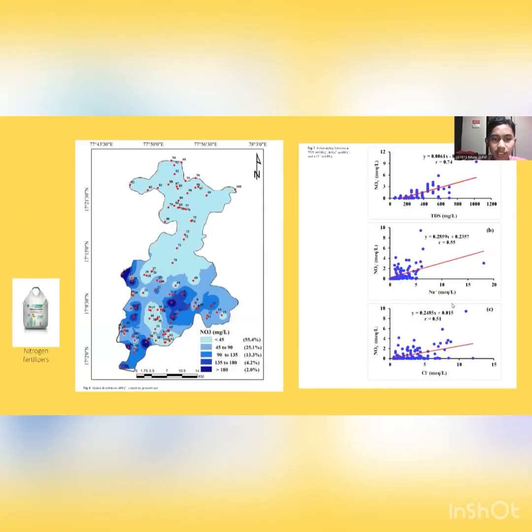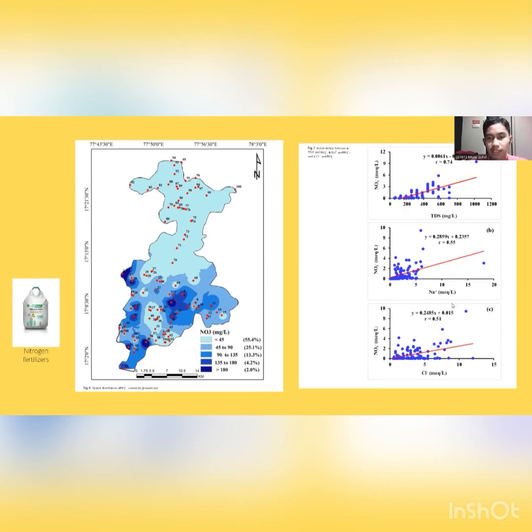Next, we talk about the concentration of nitrates. Based on the figure, more than half of the nitrate is around the safe limit, which is 45 milligrams per liter, while the rest exceeded the safety limit, with the most severe one having around 2%.